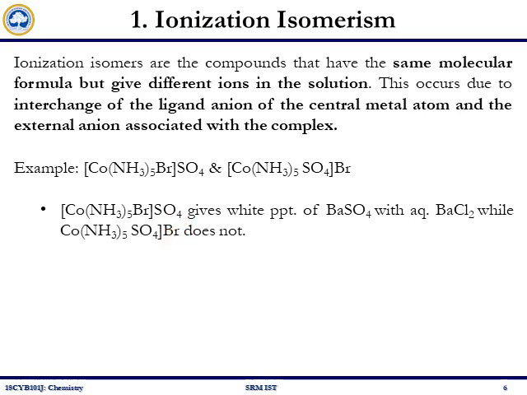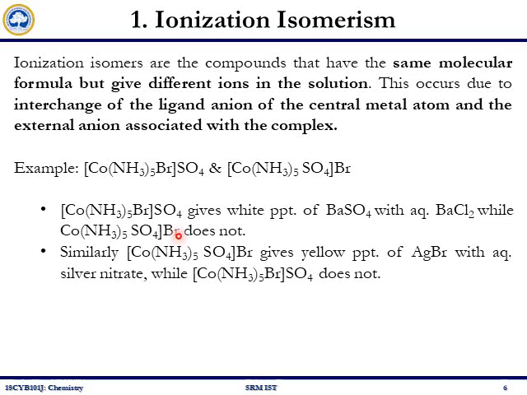Similarly, if I take the complex with bromide in the outer sphere, I can confirm it by reacting with silver nitrate, which gives a yellow precipitate of silver bromide. This will not happen in the case of the complex which has sulfate in the outer sphere. Further examples are shown here.